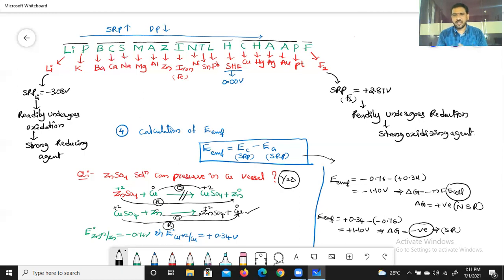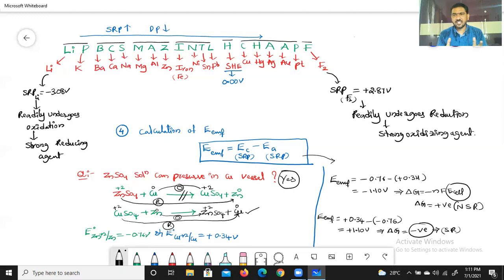If a reaction takes place between the solution and the vessel, we cannot preserve the substance in the vessel. So copper sulfate easily reacts with zinc, because zinc has a low SRP and more chemical reactivity, so it is able to displace the copper present in copper sulfate solution.